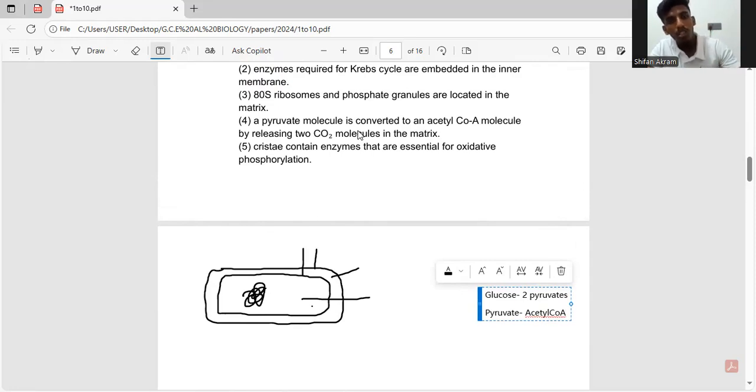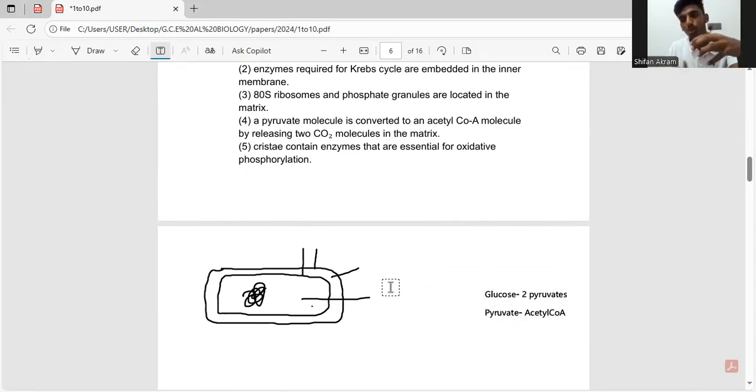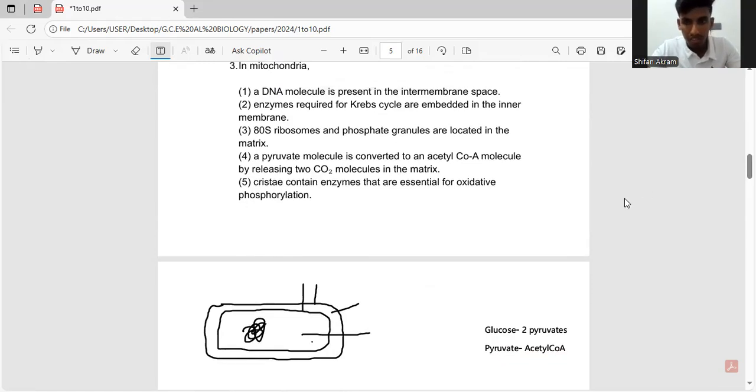But most people confuse the pyruvate with the glucose and they choose this answer because glucose is broken down into two pyruvates. So the two pyruvates release two carbon dioxide molecules. So a single glucose releases two carbon dioxide molecules, but a pyruvate only releases one carbon dioxide molecule. So you guys have to understand that and not get confused between the pyruvate and the glucose. So this is actually wrong. So we have to eliminate the fourth answer. So it should be the fifth answer. Anyways, let's take a look at that answer.